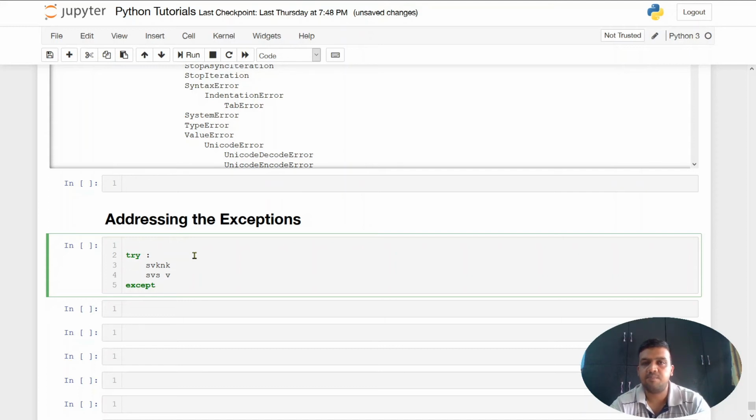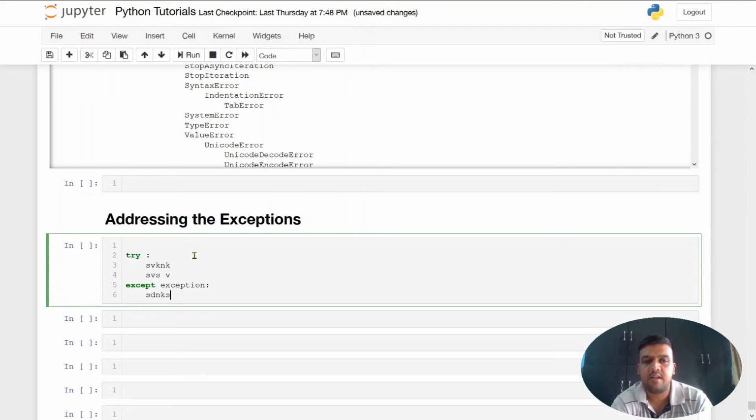Here in the except block, we can specify an exception that we are expecting, or even if we know what exception is going to happen, you can write about that exception and how to handle it. So this is the except block.